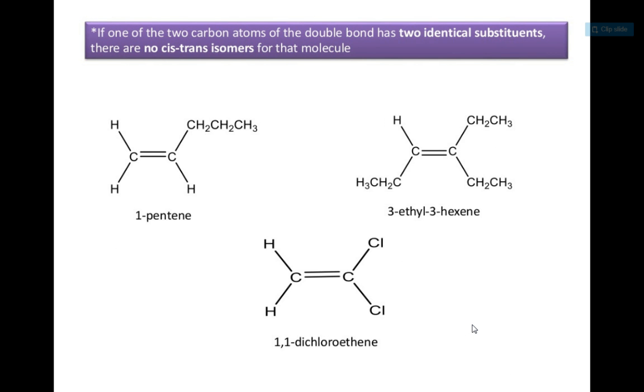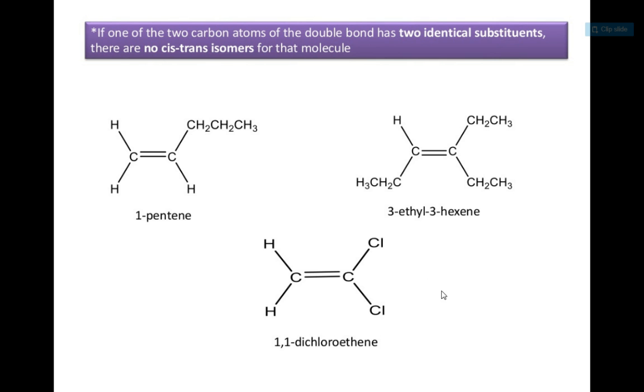If one of the two carbon atoms of the double bond has two identical substituents, there is no cis-trans isomerism for that molecule. That means the important condition for geometric isomerism is that the two atoms or groups attached to each doubly bonded carbon atom should be different. If they are the same, there is no geometric isomerism.